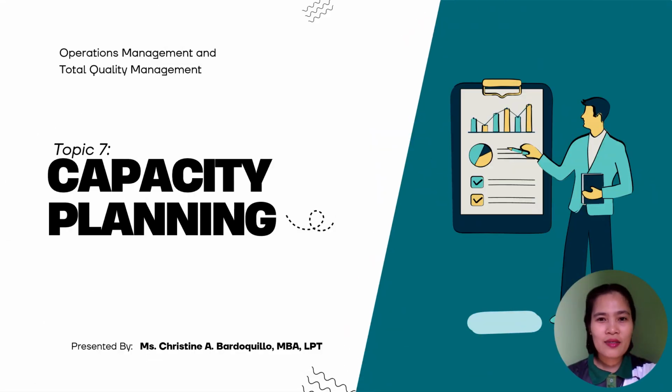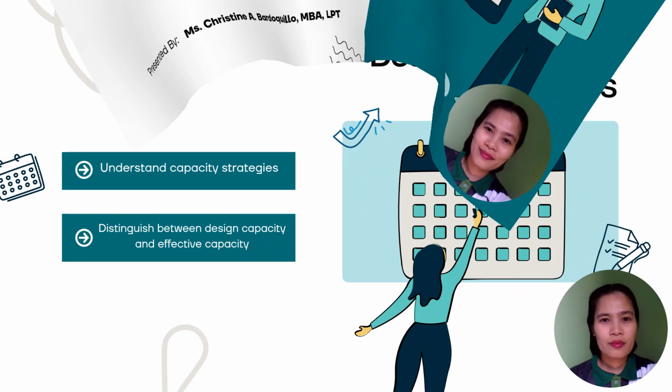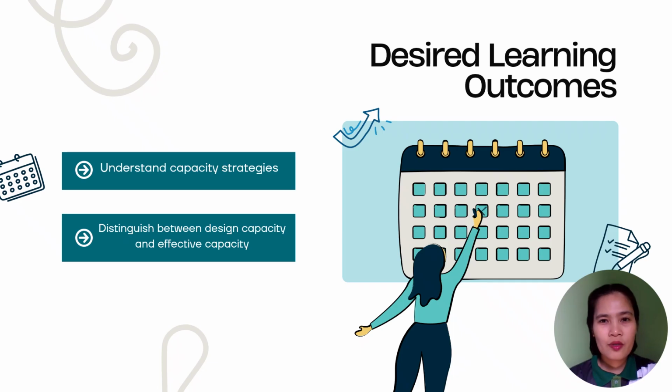Good day, class. So today I will be talking about topic 7, capacity planning. Before we proceed with our topic, let us first have our desired learning outcomes. First is to understand capacity strategies, and next is to distinguish between design capacity and effective capacity.